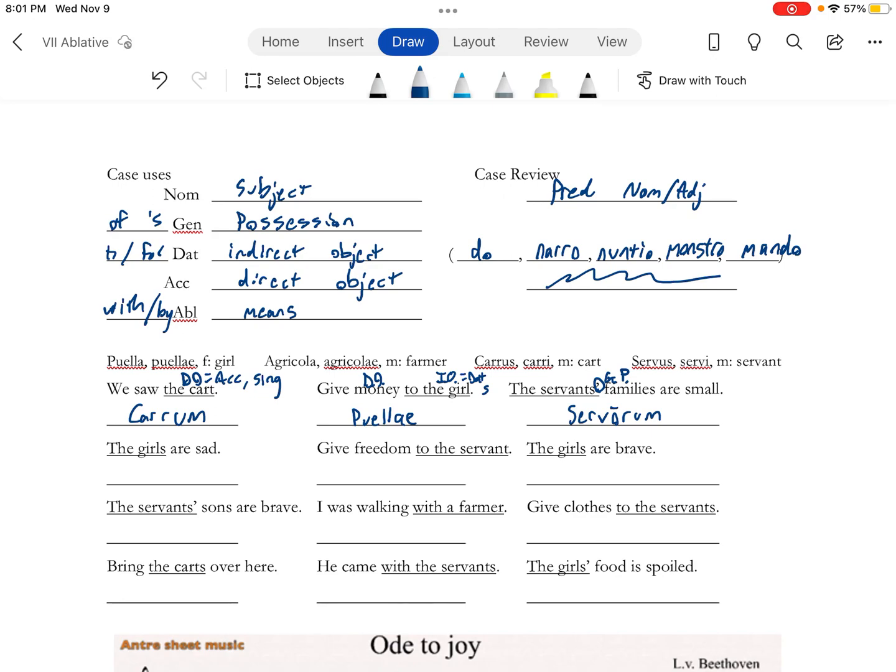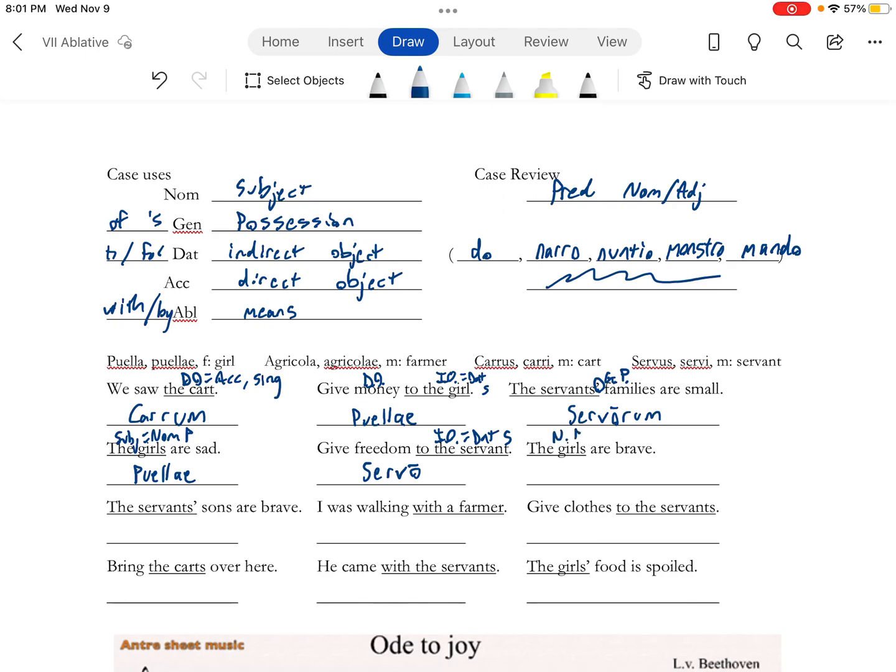I'm going to go a little bit more quickly, but if you need to, you can slow it down, repeat it, do what you need to do. But subject, nominative plural, and then putting an AE on the end for that. Indirect object, which equals dative, and it's singular. So drop the US, and then dative singular is going to be O.